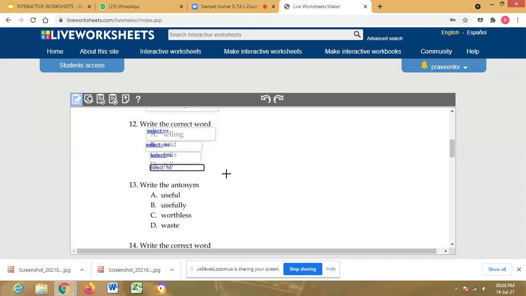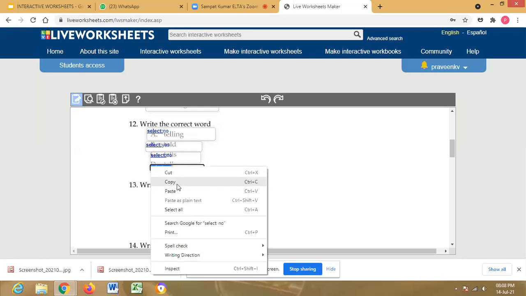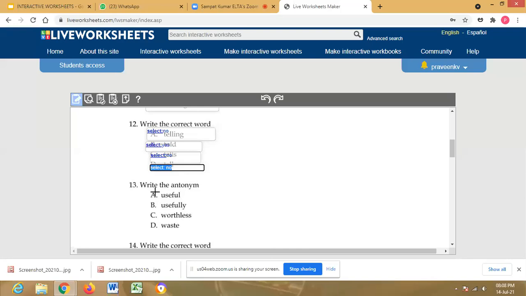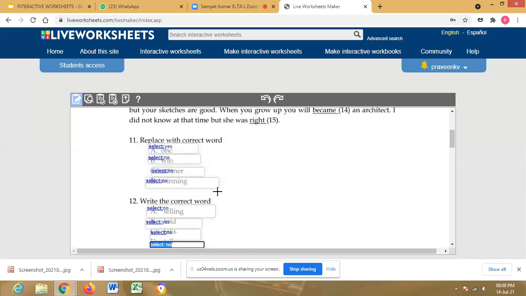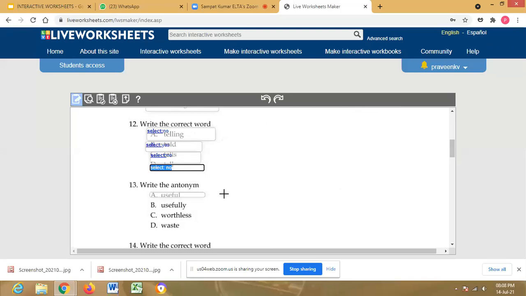One thing is that every time we need not write select no and all that. Once we write it, we can copy and paste after drawing the boxes. Every time you need not type select yes or no. In all our SCERT worksheets, only multiple choice questions are there, so it's easy. So select yes or no, and we go on doing like that.